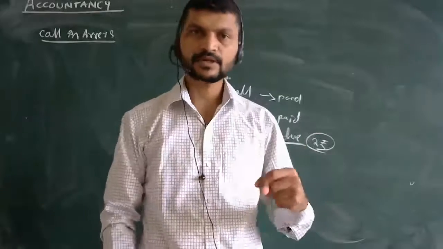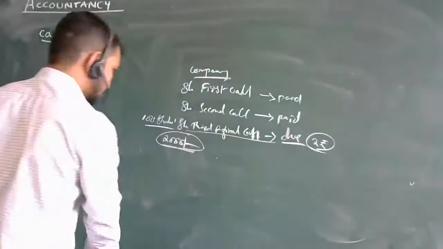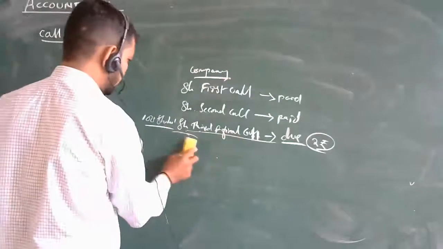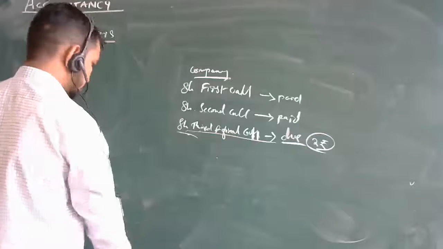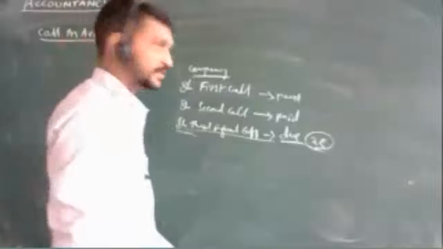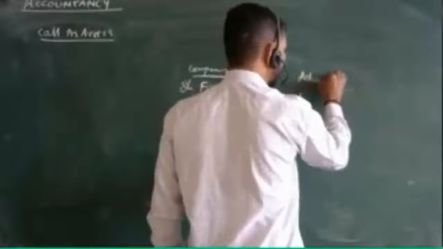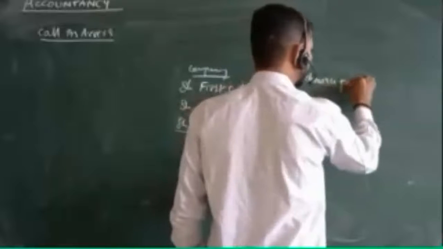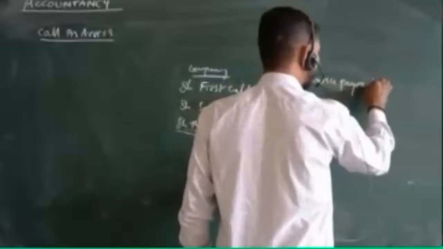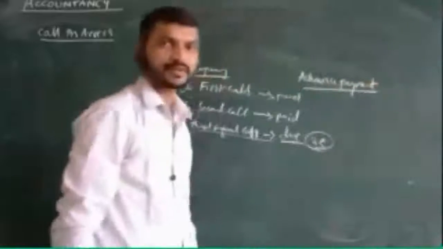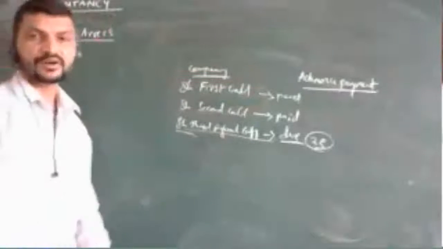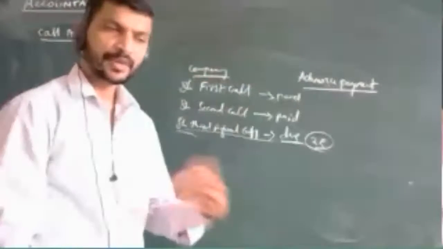Then another one: a few of these shareholders will have the money, and they make an advance payment. The next part after call in arrears is advance payment. Why will they make an advance payment?